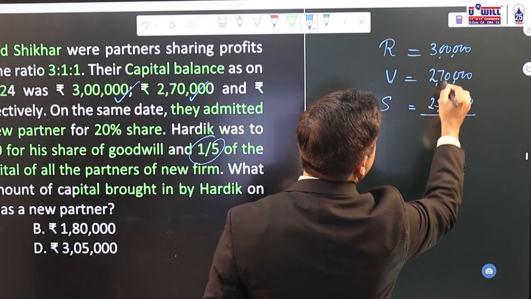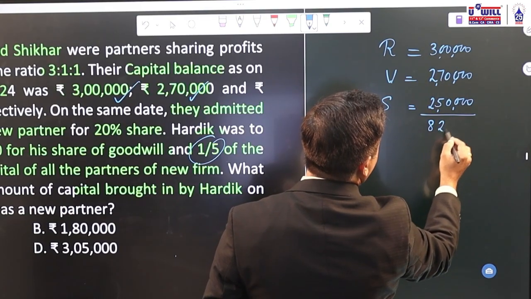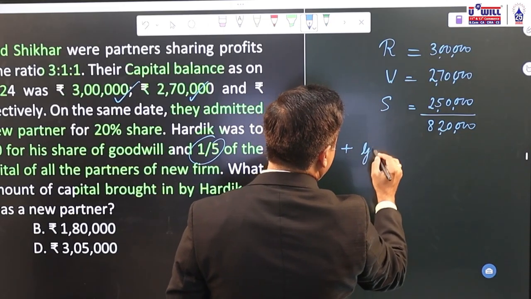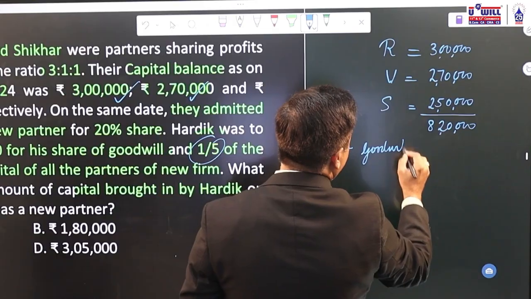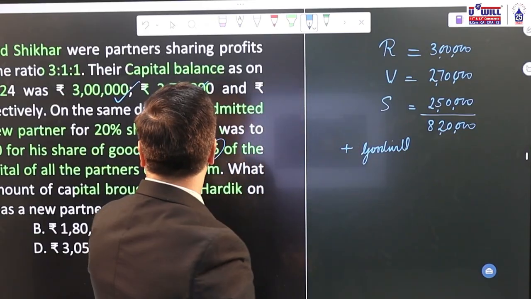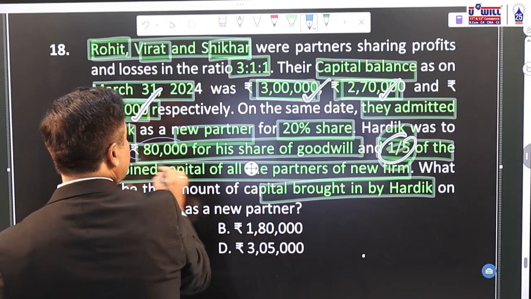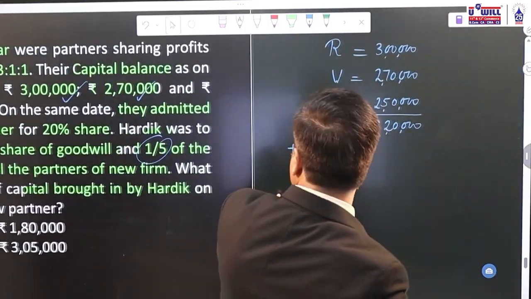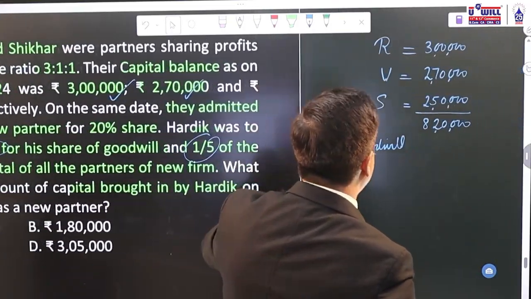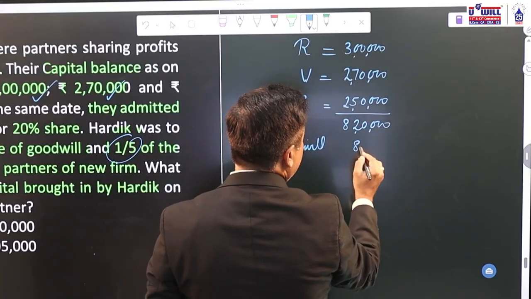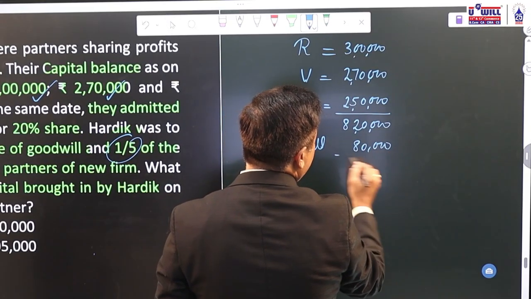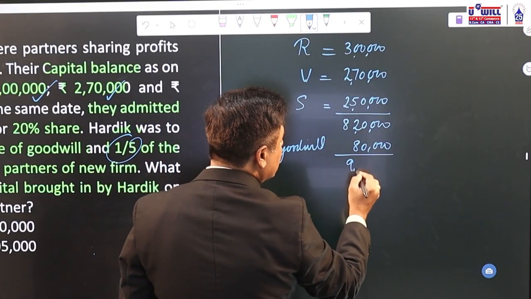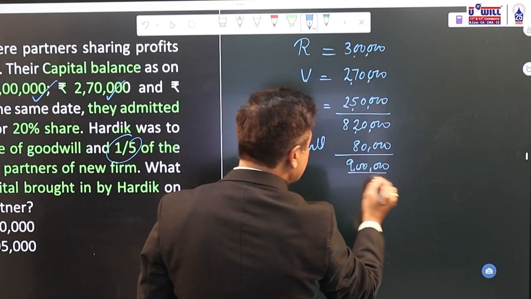3, 5, 7, 70, 8, 20 plus goodwill. Why? This we have done earlier also. If the new partner brings goodwill of 80,000, that will go to the old partners in the sacrifice ratio. That means the old partners' capital is going to increase. So if he brings 80,000 of goodwill, their capital will increase, and after goodwill is credited to them in the sacrifice ratio, their capital will become 9 lakhs.